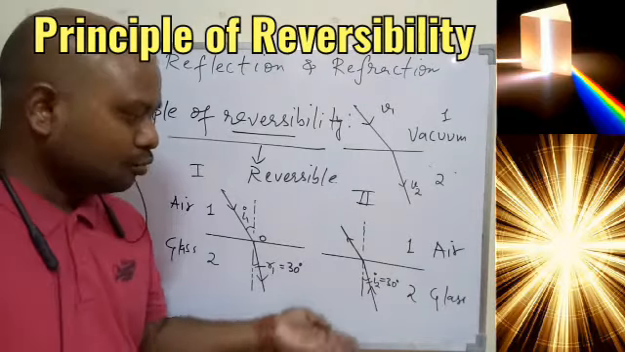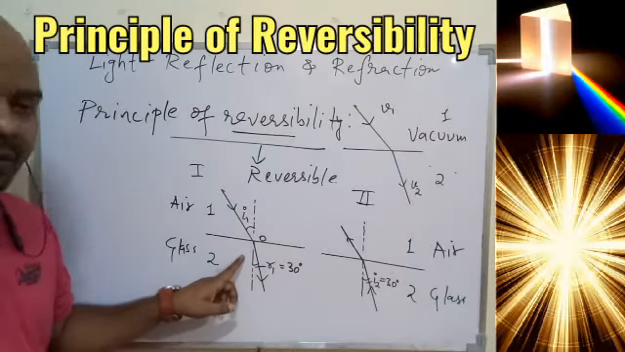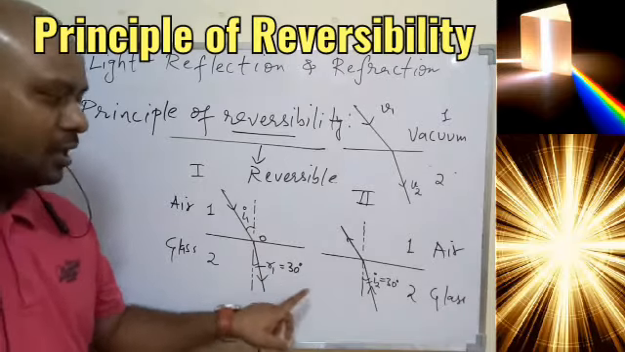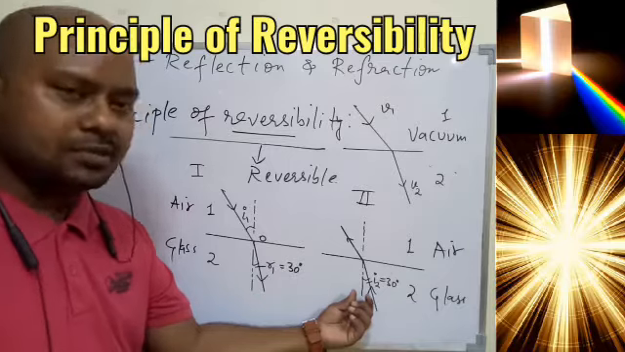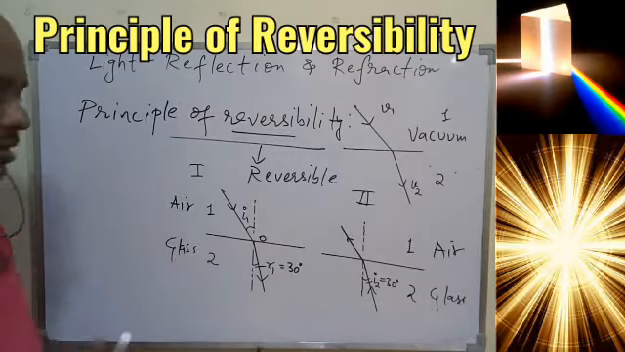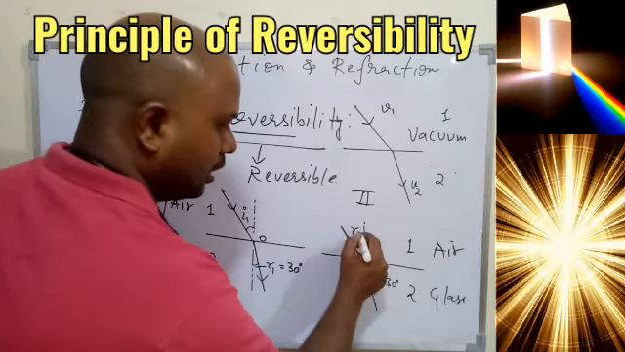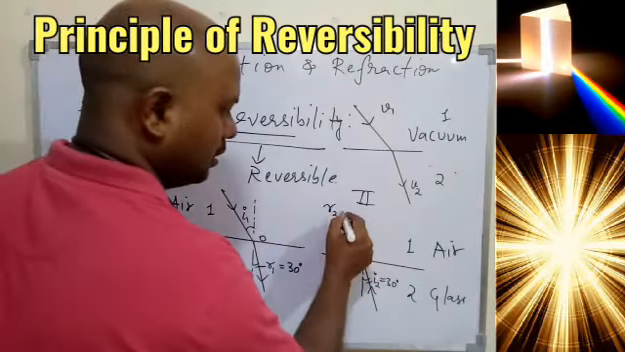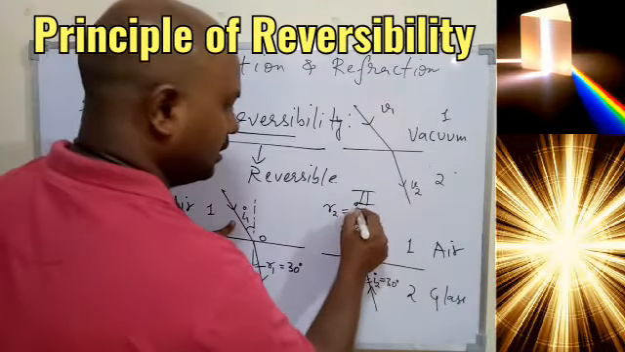Now we allow the light to move from glass to air, but the condition is, in the previous case whatever angle we had, that is R1, the angle of refraction, now that should be the angle of incidence. So here our I2, the new angle of incidence, is equal to the previous angle of refraction. Then according to the principle of reversibility, this angle R2, the angle of refraction here, will also be equal to the previous angle of incidence, that is I1.